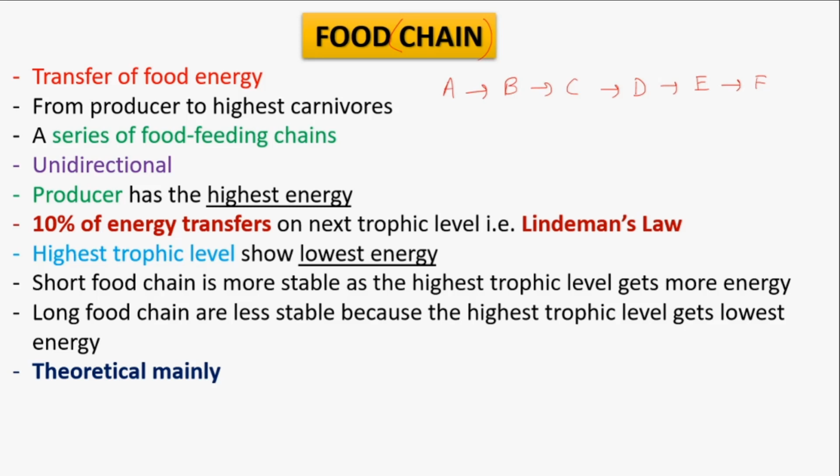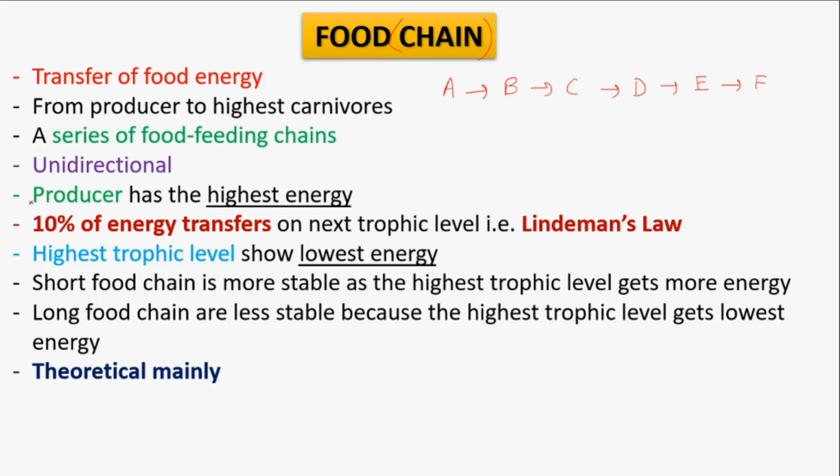If I consider that a lion feeds upon herbivores, the lion has no preference that it should feed upon deer mandatorily. It has preferences among herbivores. So the food chain is a theoretical basis to study the food feeding relationship in a simpler way.